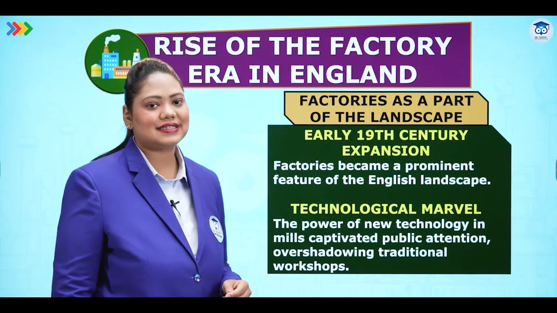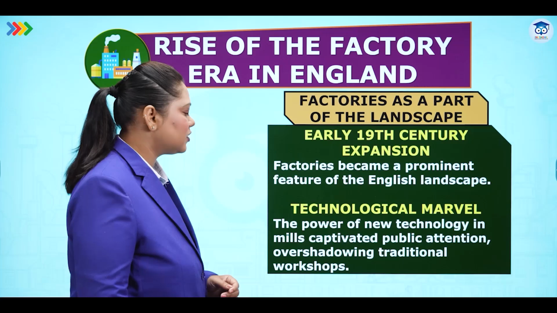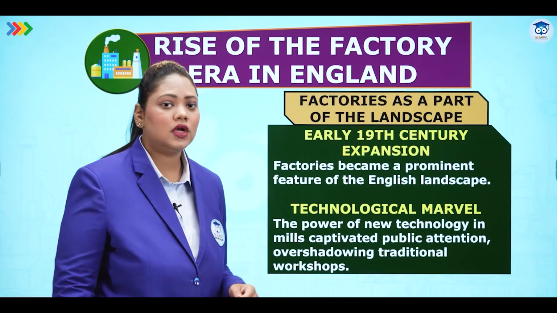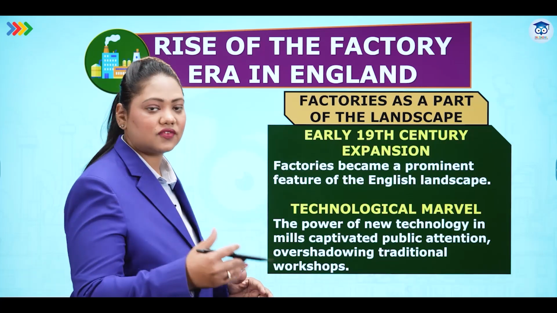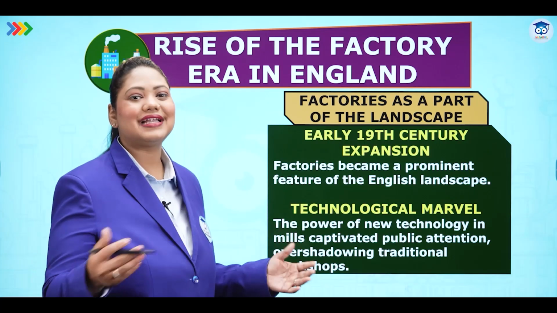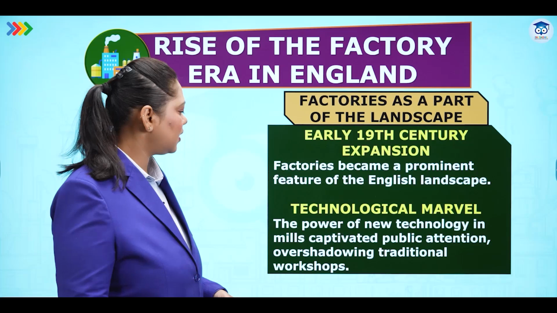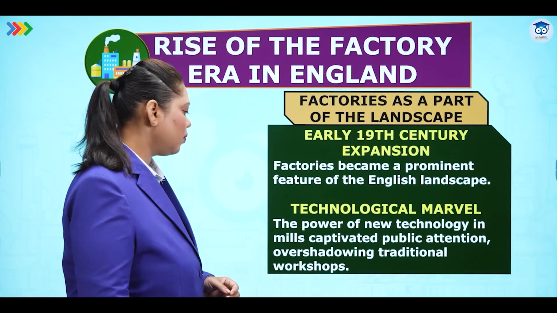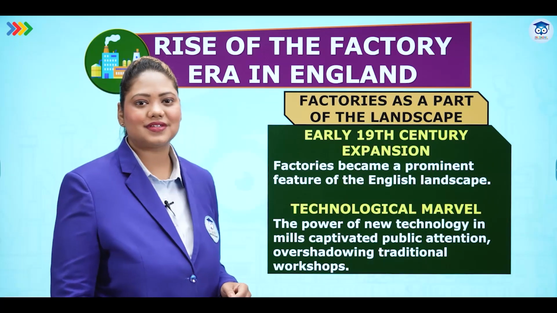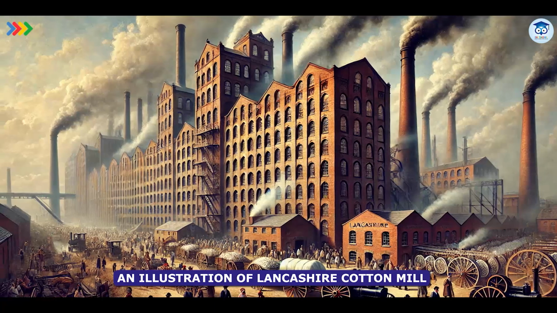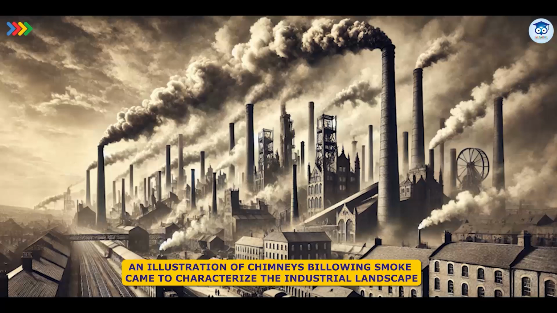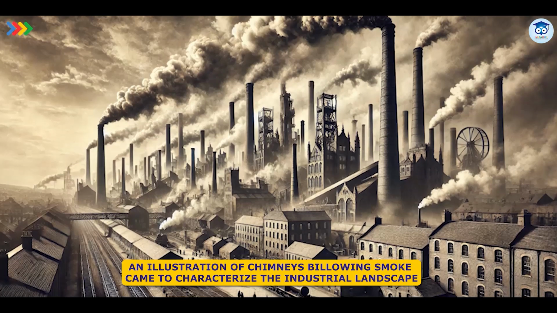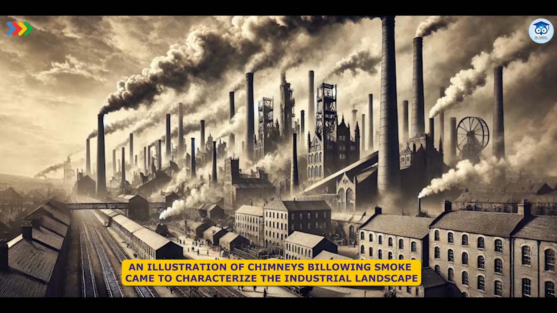Factories as a part of the landscape. Early 19th century expansion, factories became a prominent feature of the English landscape. Now, like I told you, from the rural side, we're moving to the factories. The factories now became a part of the landscape of England. Technological marvel: the power of new technology in mills captivated public attention, overshadowing traditional workshops. This is an illustration of a Lancashire cotton mill. Please look at the screen. This is an illustration of chimneys billowing smoke, which came to characterize the industrial landscape of England.